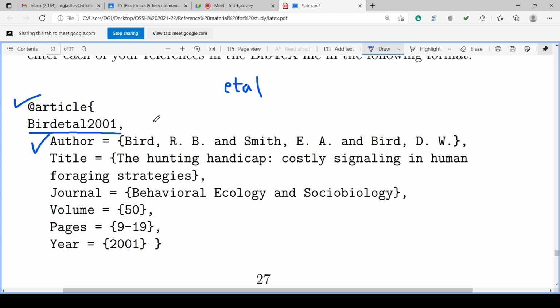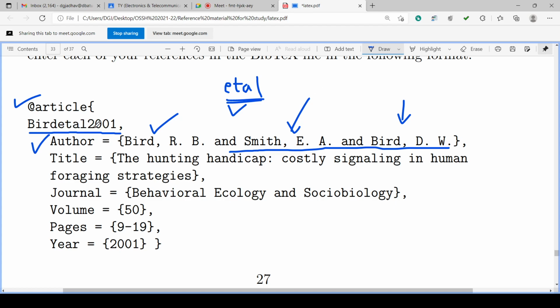So first author name and et al. Et al. means all other authors. This means Mr. Bird and all others. Okay. Likewise, these are also authors. So we understand there is an author named Bird, and some other authors are there, et al., just like etc.